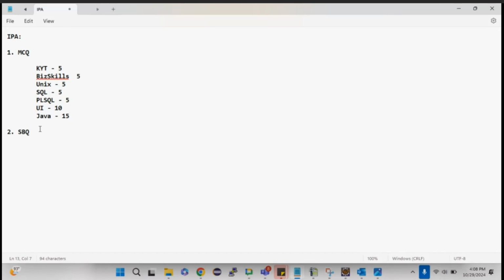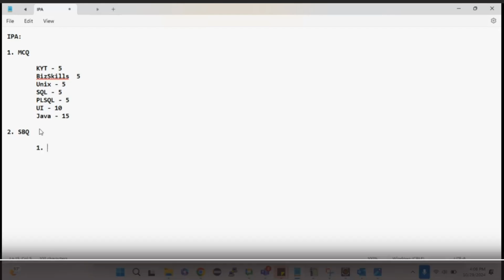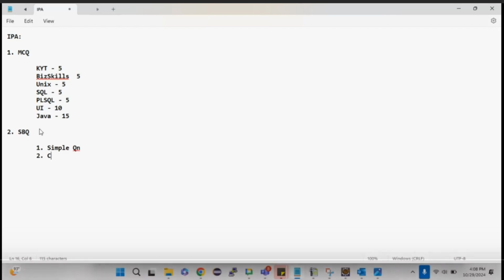And in the SPQ, the coding questions, there will be 2 questions asked. One is a simple question, the second one is complex. The complex question will be asked based on the OOPS concepts along with arrays. We're not going to cover any collections or any advanced Java over here, only up to arrays along with the OOPS concepts.